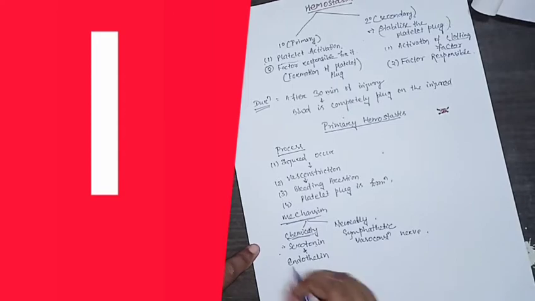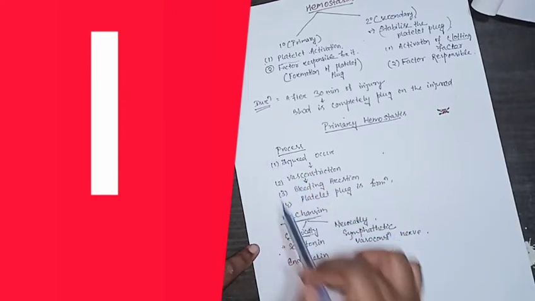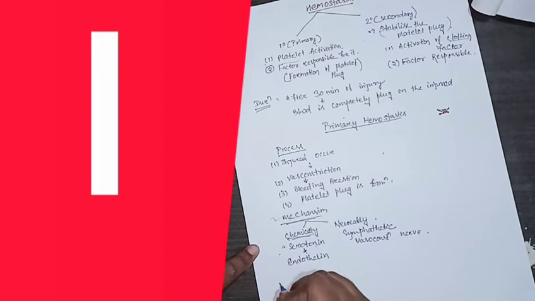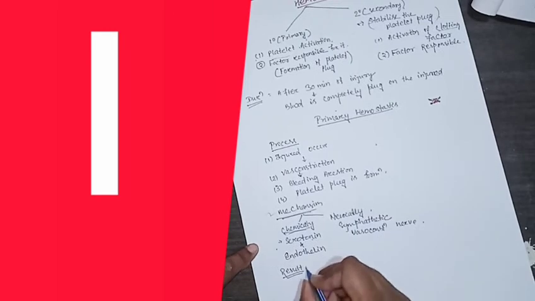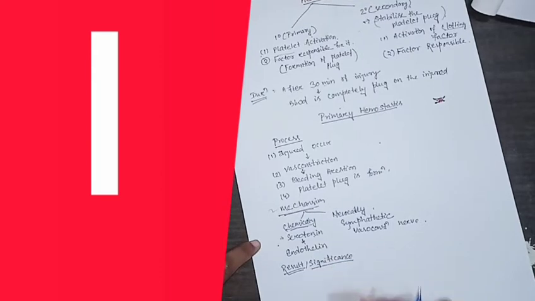Now we conclude the process, then the mechanism, and after this we go for the result: why this happened and what is the significance of this. So in this significance we only discuss the whole process in a short summary. So when injury occurs,